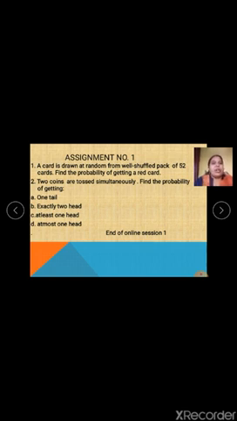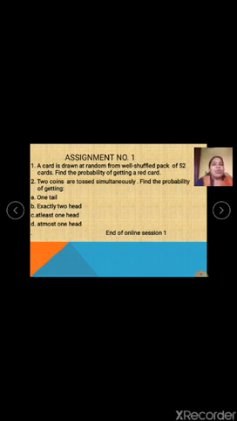A card is drawn at random from a well shuffled pack of 52 cards. Find the probability of getting a red card. So only one I have given you, that you have to find a red card. I hope you know how many red cards there are. Now I need not tell you this answer. You have to know it. You just see it and get the answer.